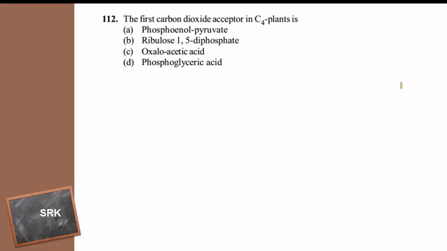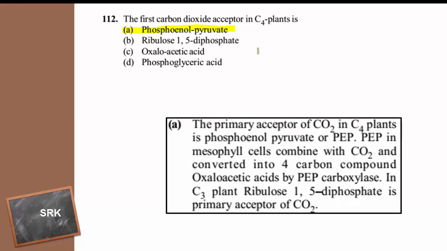During the C4 cycle, the atmospheric carbon dioxide is fixed by phosphoenol pyruvate, PEP, the primary acceptor of carbon dioxide in the C4 plants. Where is it present?